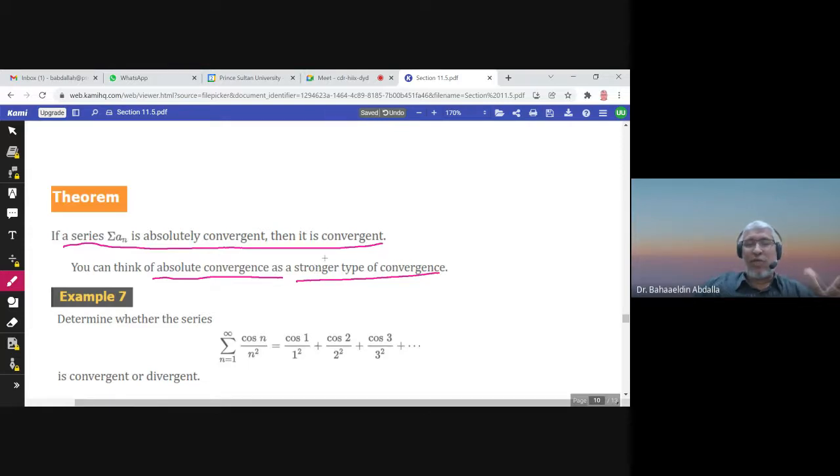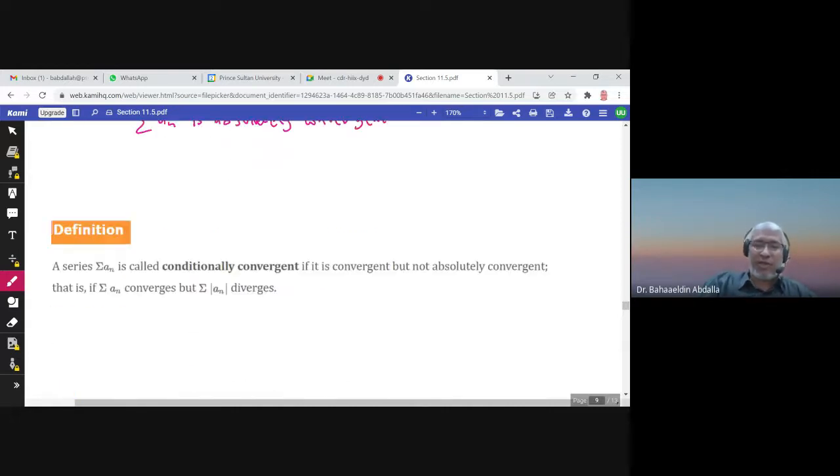So there are series that are convergent, and there are series that are absolutely convergent. Absolutely convergent series are convergent series, but convergent series do not have to be absolutely convergent. I hope that this is clear.